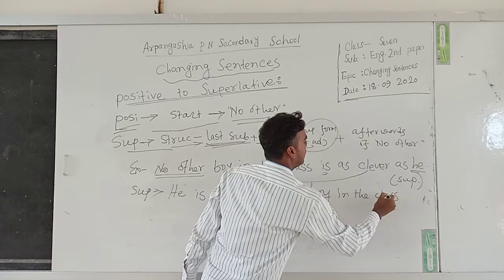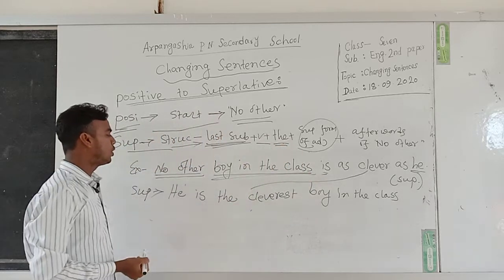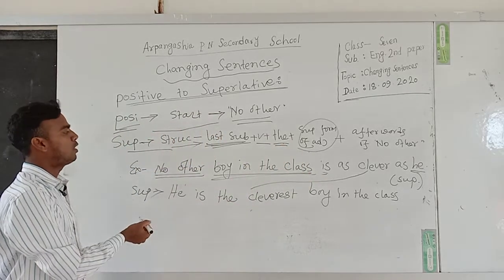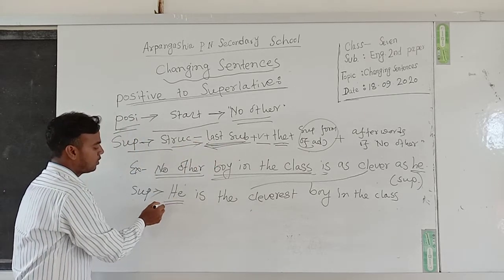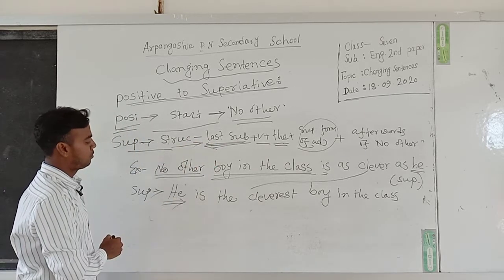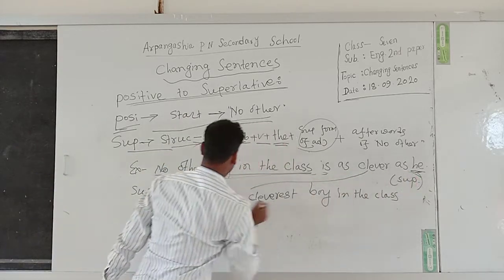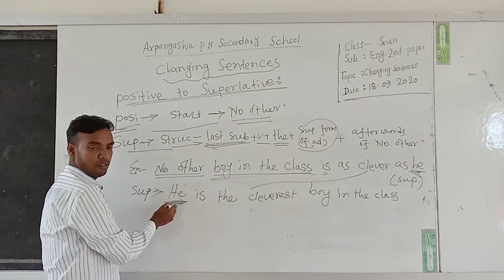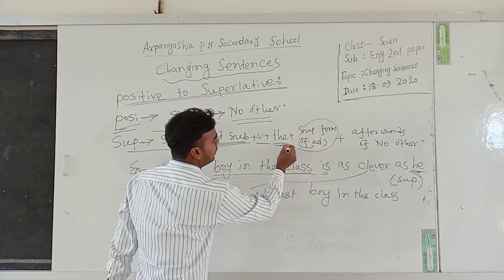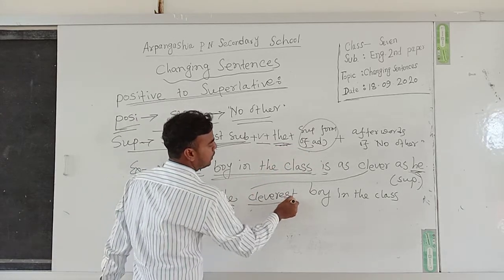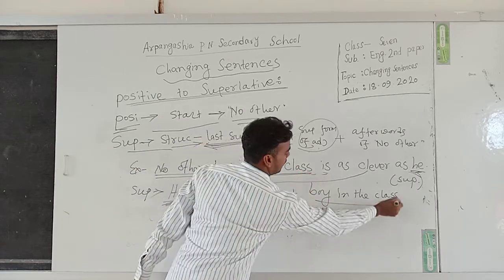Boy in the class is the afterword of no other. So dear students, look at the board and following this structure, read the superlative degree. Last subject he. I write down at first he, then verb is, then the, superlative form of adjective cleverest, afterword of no other: boy in the class.